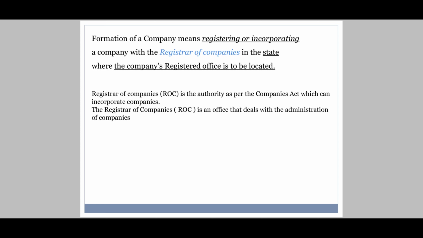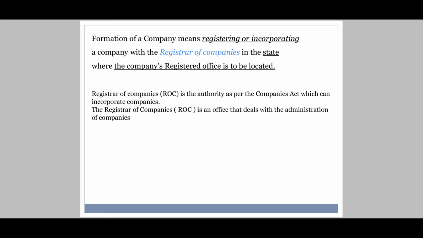See, formation of a company means registering or incorporating a company with the registrar of companies. See, this is very important. You are supposed to remember a company is registered with registrar of companies in the state where the company's registered office is located.